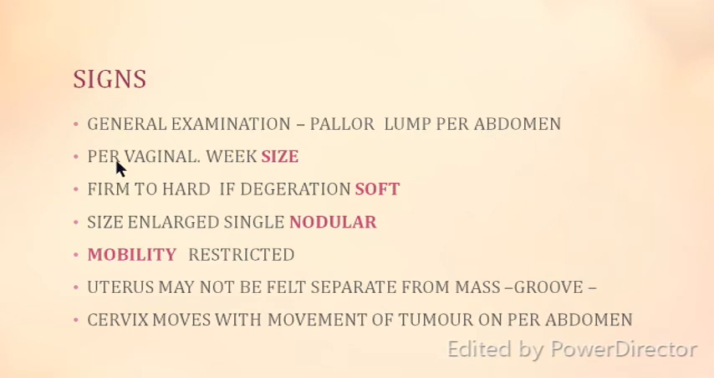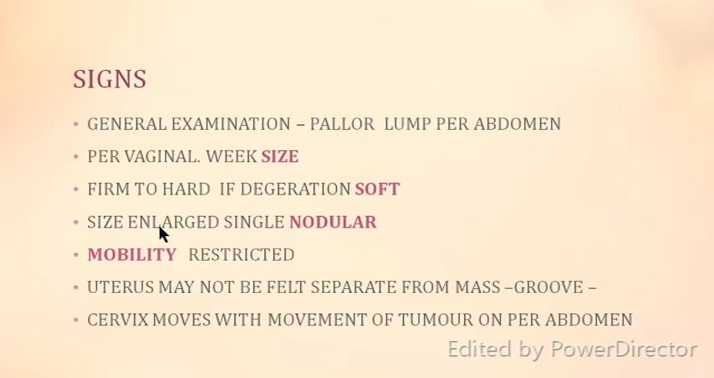When you do a PV examination, you label it by week size: 10-week size, 12-week size, meaning it is within the cavity. Depending upon how you palpate it, like a pregnancy, you give it a name of 10-week size uterus corresponding to a 10-week size fibroid. It may be firm to hard if there is no degeneration. If there is degeneration, the consistency may become soft.